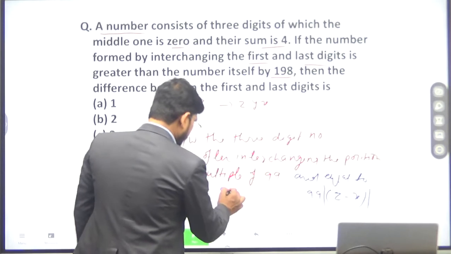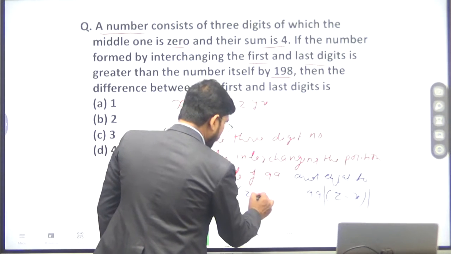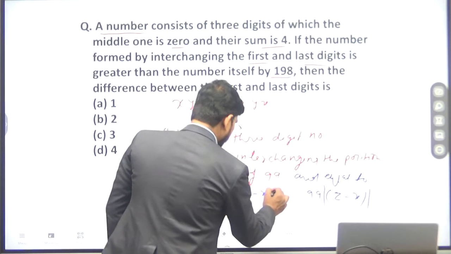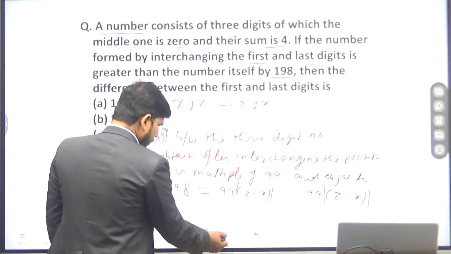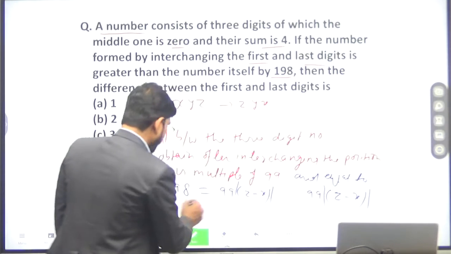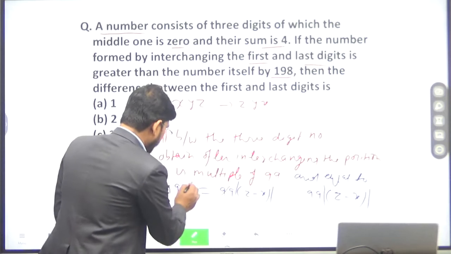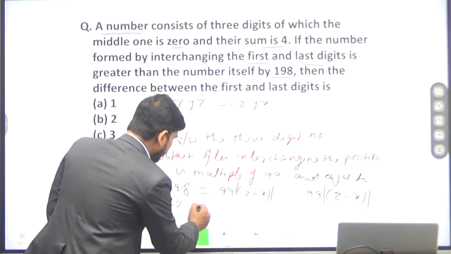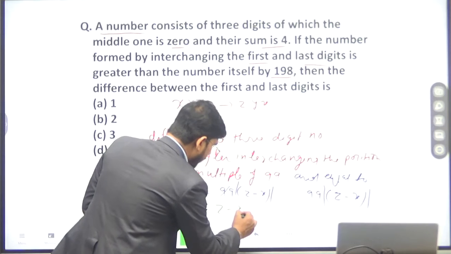So if you divide 198 by 99, it goes in 2 times. So 2 is equal to the modulus of z minus x.